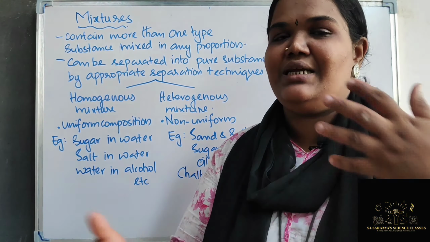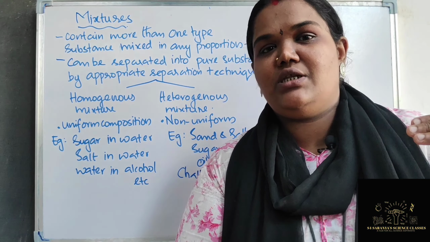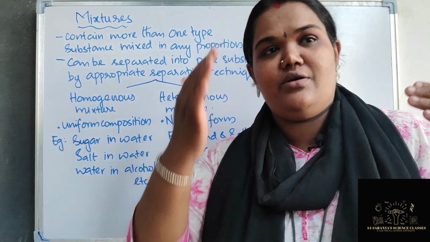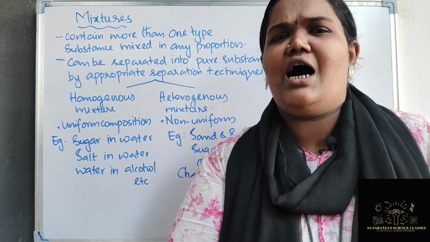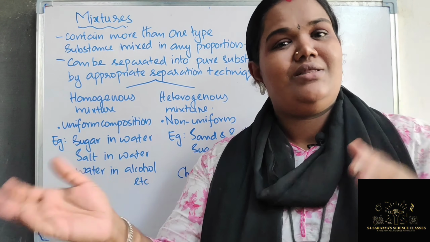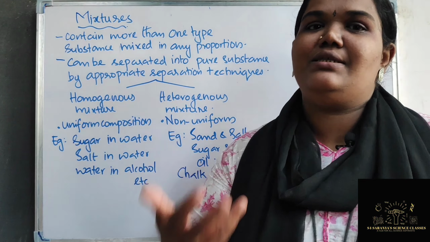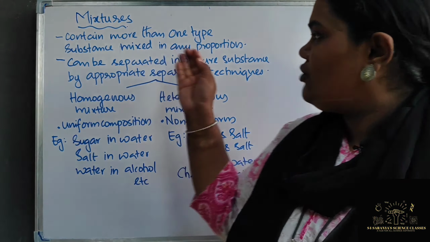Here there is no rule that it must be in a fixed proportion. It can be in any proportion, some more, some less, whatever it is, they will form a different mixture. If you are taking salt water, that's also a good example of a mixture. One spoon of salt and more amount of water, that's also a mixture. If you are taking five spoons of salt and a very little half liter of water, that's also another mixture. That means the concentration is different, whatever it is, these all are mixtures.